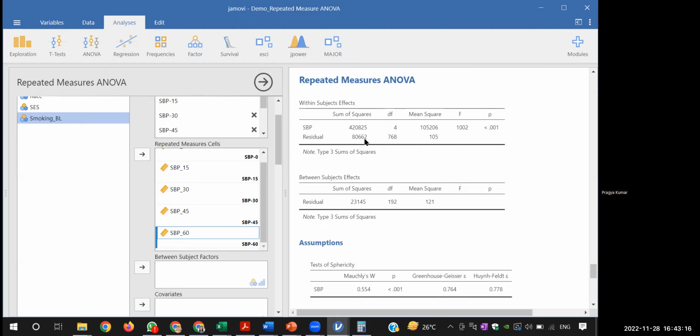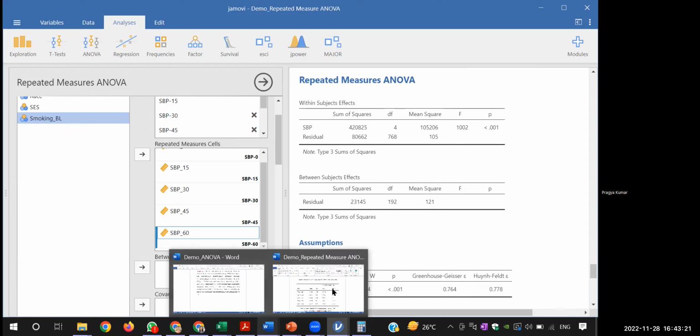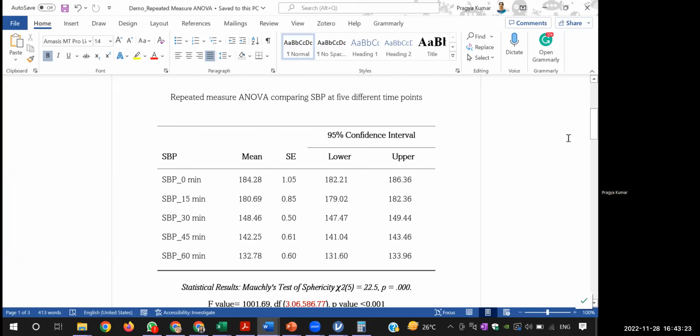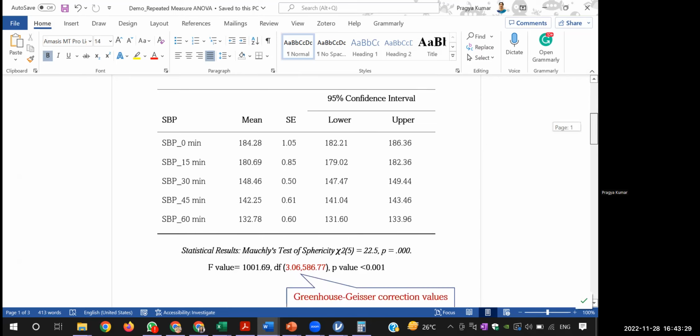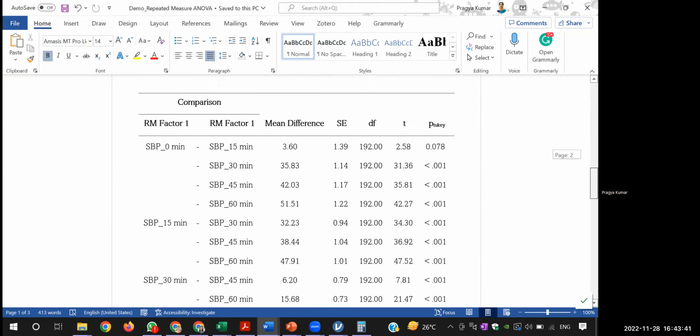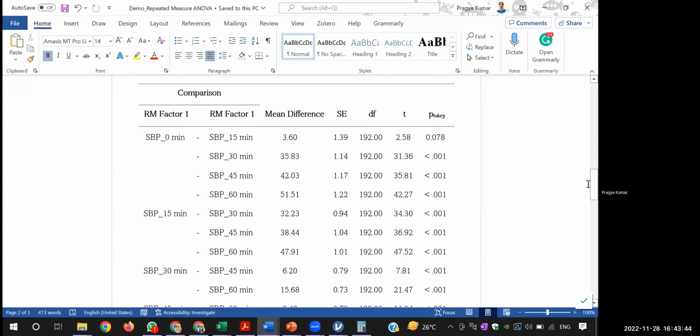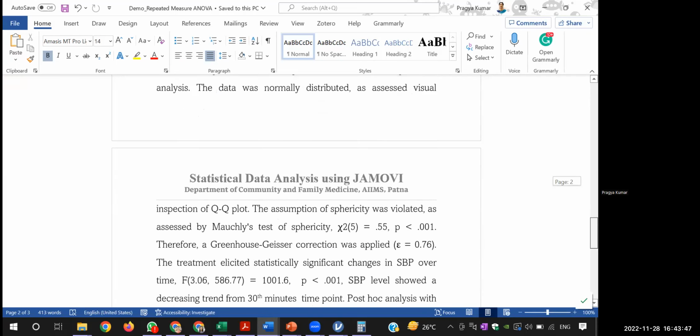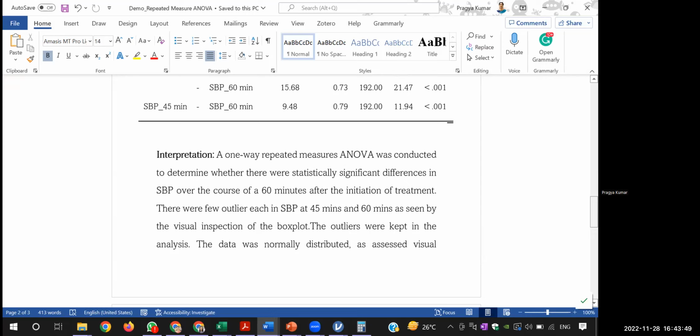Now if you have done this, it comes with this interpretation. This is the mean and the standard error which we have calculated from the descriptive. This is a statistical test, that means Mauchly's test of sphericity and Greenhouse-Geisser correction values. And this is the same table which you have seen. We have pasted it here. And this is the write-up. So one of you can read the write-up for me.